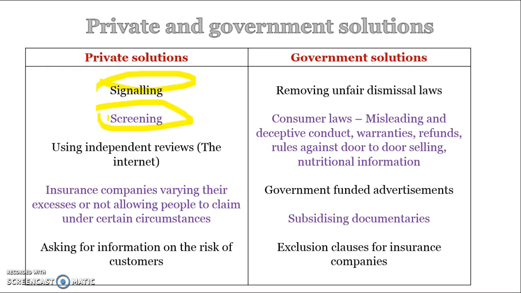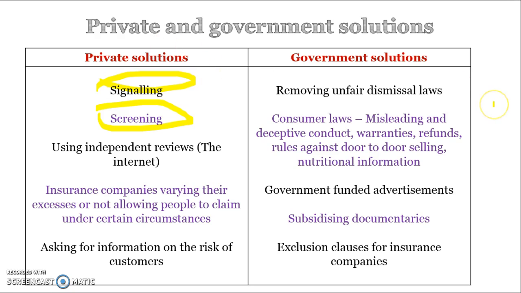In terms of other markets, independent reviews, so the internet provides you with information about products. Insurance companies varying their excesses. So, for example, they find out information about the history of drivers. Those that are more risky are charged higher excesses and higher premiums, so higher costs for getting the insurance.